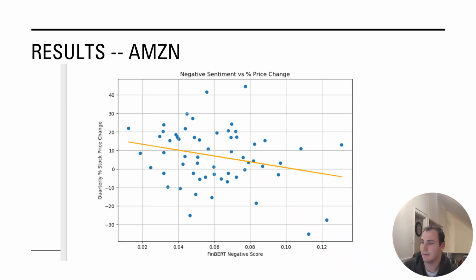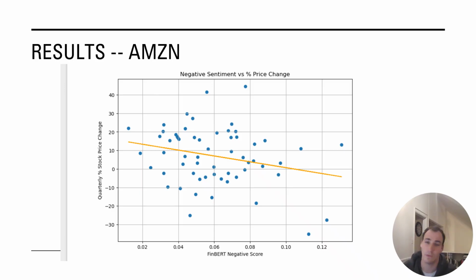And you can see, when the FinBERT score is closer to 0.02, you're still having about a 15% quarter over quarter stock increase. But as the language gets more negative, right there at the end, when you're at about a 0.13 score of negativity, you're at basically a negative 5%.